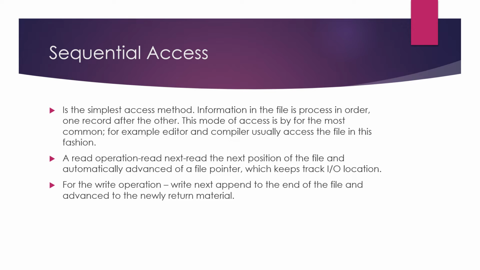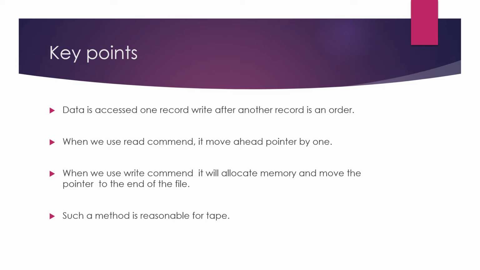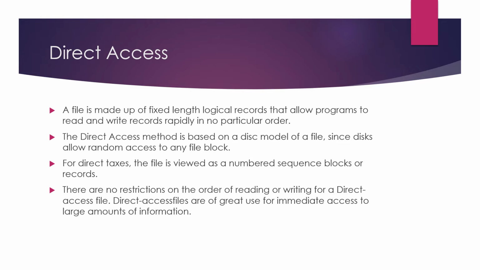The read operation will read the record and advance the file pointer to the next. Similarly, the write operation will check the position of the write pointer, write the contents to the file, and then finally advance the write pointer to the end of the newly written record. The key point for sequential access is that read and write move ahead one after the other. Such a method is reasonable for tape.